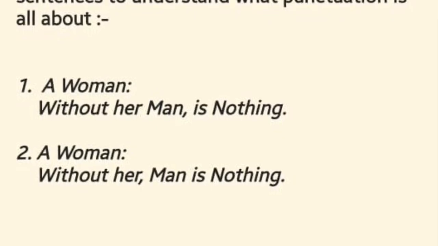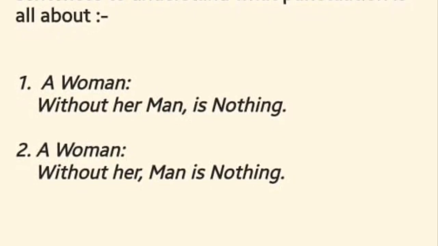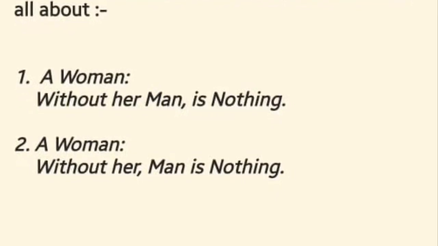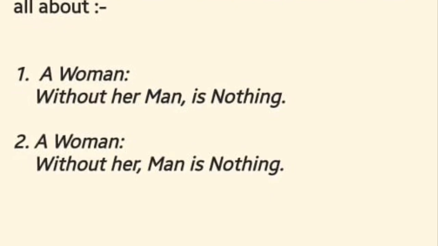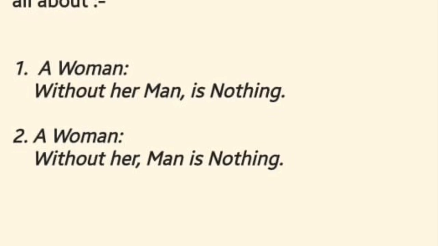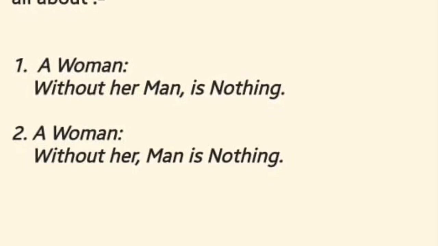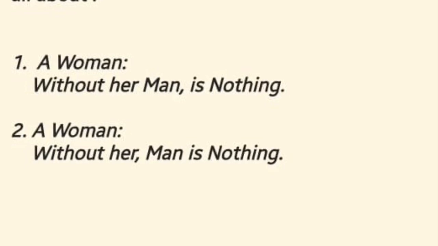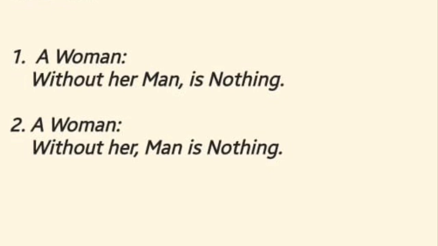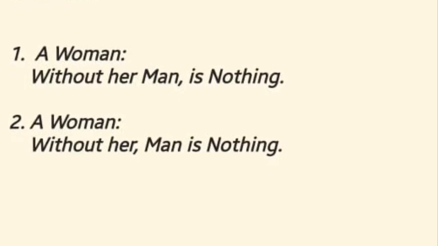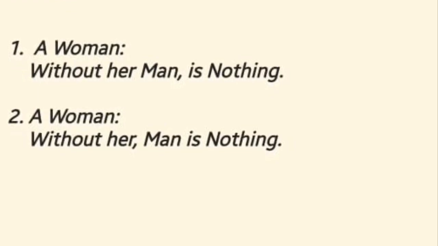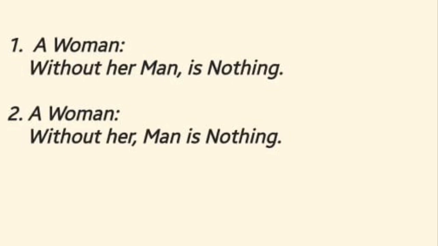If you closely observe, you will see that in the first and second sentence, there is a punctuation which is placed differently. Can you see there is a punctuation mark of comma? A woman without her men. So after men in the first sentence, a comma is placed and after that is nothing. So what does it mean? Students, here we need to understand that just by placing this comma at different places, the whole sentence has changed its meaning, right? So the meaning has been changed.